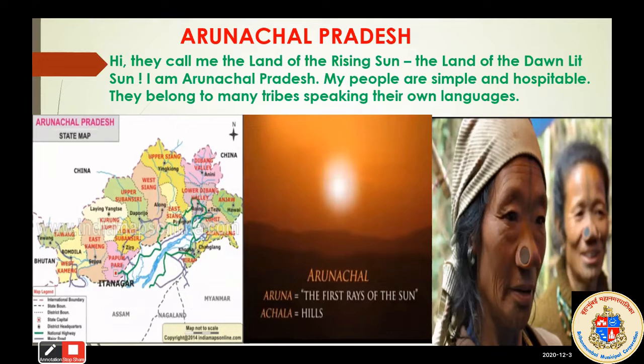Hi, they call me the land of the rising sun, the land of the dawn lit sun. I am Arunachal Pradesh. My people are simple and hospitable. They belong to many tribes speaking their own languages. Students, you can see here the map of Arunachal Pradesh. Arunachal Pradesh is also called the land of rising sun. Land of rising sun means what? The first rays of the sun come from Arunachal Pradesh. You can see here the meaning of the name of Arunachal Pradesh. Aruna means the first rays of the sun, and Achala means hills. So that's why we call Arunachal Pradesh the land of rising sun.